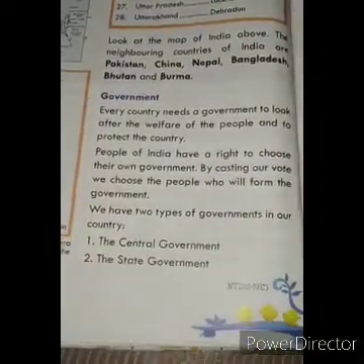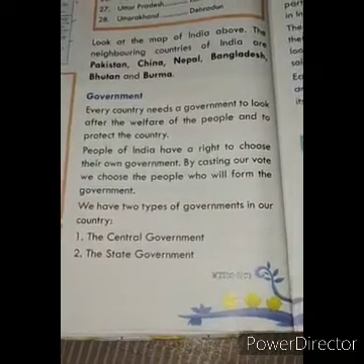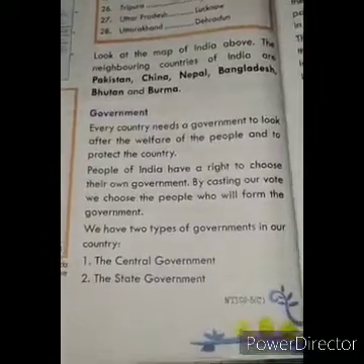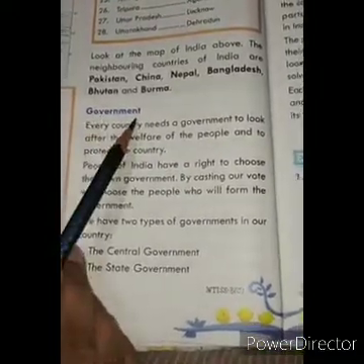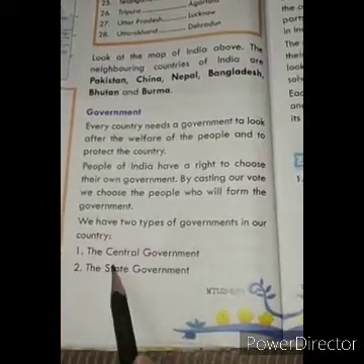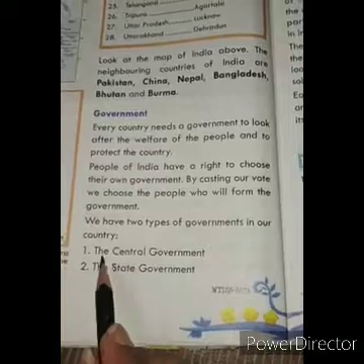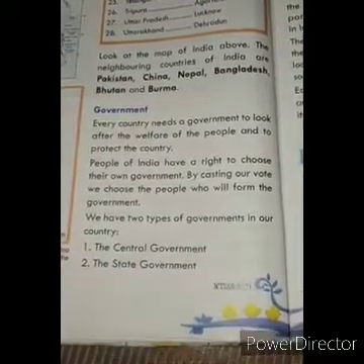Now, a very important thing you should know is how our country functions. Who is there actually behind running our country? All the countries need a government, and in our country we have two governments that function. One is the central government and the other one is the state government.